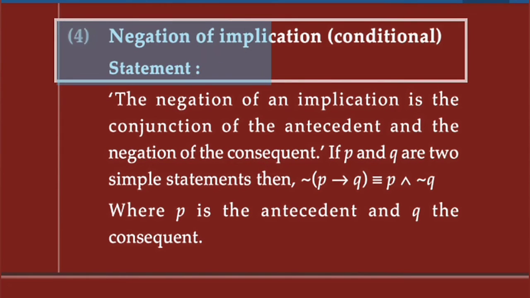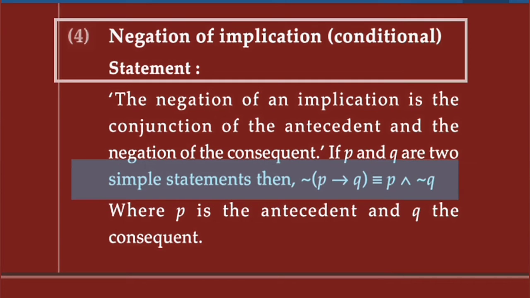Next is negation of an implication, a conditional statement. The negation of an implication is the conjunction of the antecedent and the negation of the consequent. If P and Q are two simple statements, then negation of P implies Q is equivalent to P and negation Q, where P is the antecedent and Q is the consequent. Let's see the table.